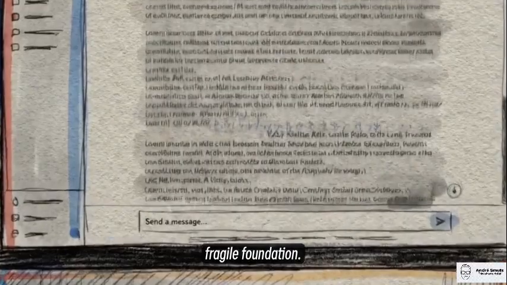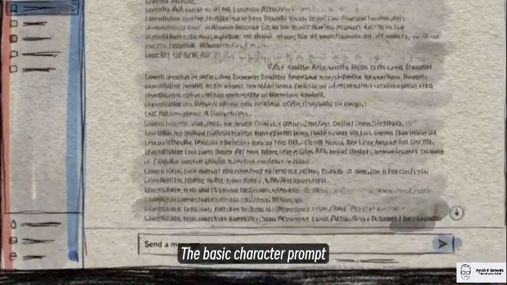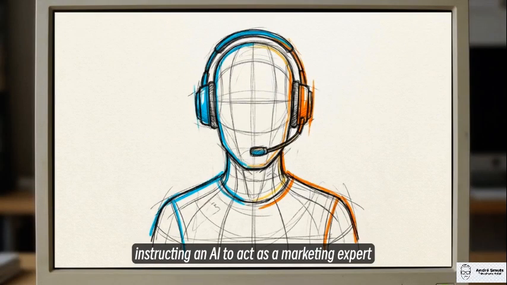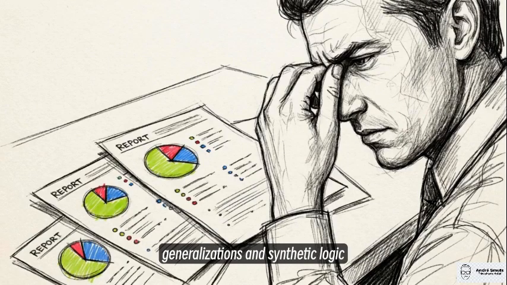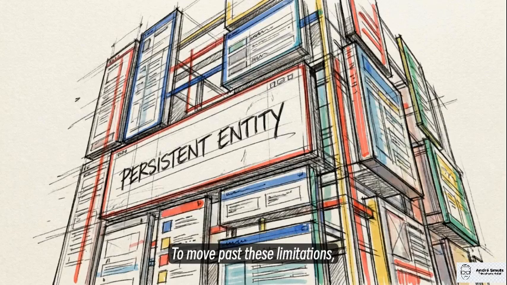Most enterprise AI deployments in the market today still rely on a deeply fragile foundation, the basic character prompt. Instructing an AI to act as a marketing expert produces a hollow output relying on generic generalizations and synthetic logic rather than specific operational reality. To move past these limitations, we have to construct what Resonator calls a simulacrum.